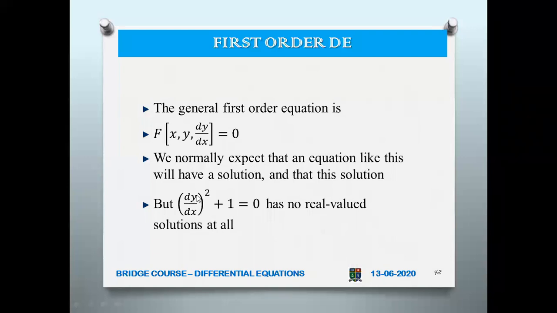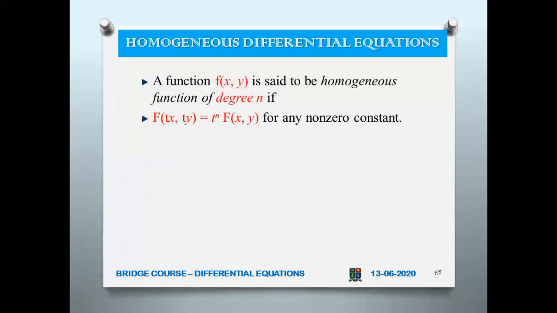But if you have something like dy by dx whole squared plus 1, it has no real valued solution. That means, see here, you can see that dy by dx whole squared is equal to minus 1. So when it comes to minus 1 and the left hand side is a square, if you want to eliminate the square, you have to take the square root. So when you take the square root on the right hand side, already there is a minus 1. So when you take the square root, that is no more real. It becomes a complex number. So the procedure is of course different. So that is why there are no real solutions at all.